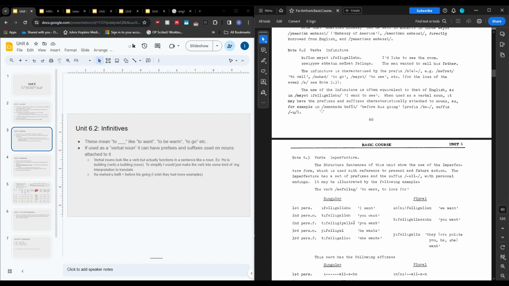So the example, they only give one example, which is kind of unfortunate. I wish they gave more. But mahid is the infinitive that means to go. So this ka is actually being combined with this word befit, and that's something we're going to be learning later. But ka before the word and befit after, this preposition and postposition, makes it before something. Mahid is the infinitive, which means to go.